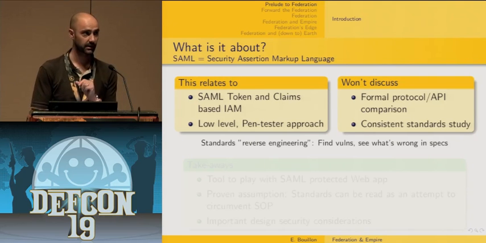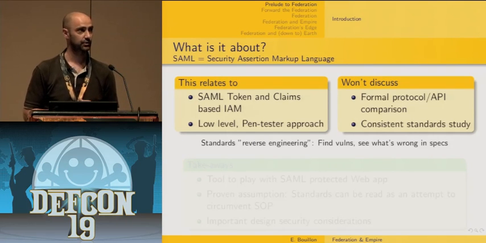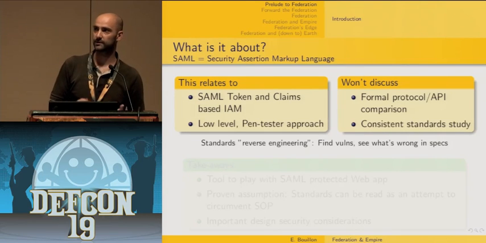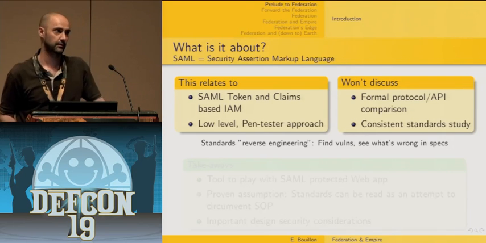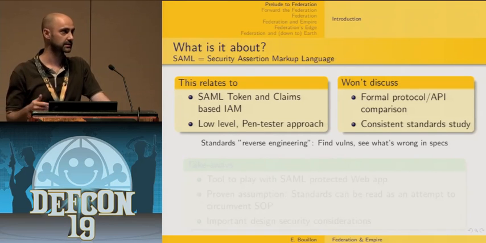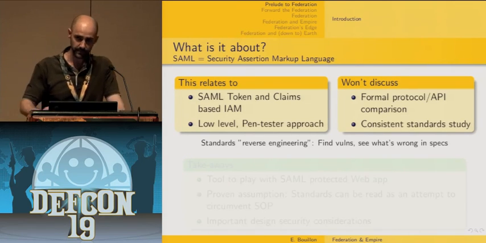So SAML stands for Security Assertion Markup Language, and this talk is about SAML tokens and claims-based identity and access management. So I'm going to take a radically low-level approach to this protocol. That means I'm not going to discuss the API provided to developers in order to implement this kind of protocol.